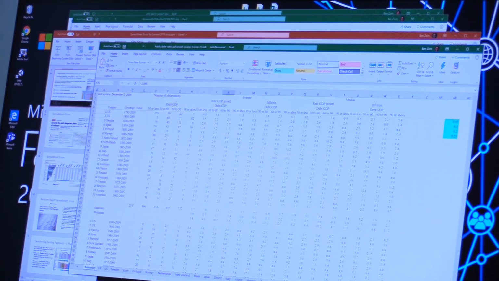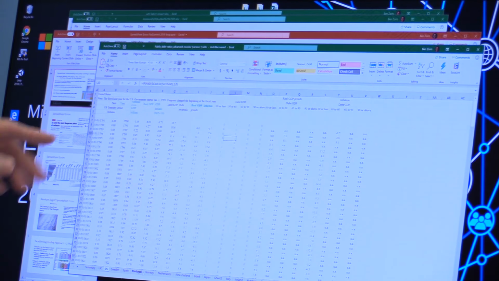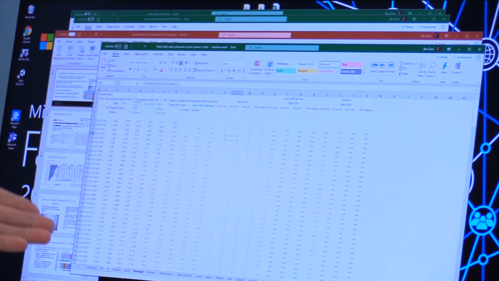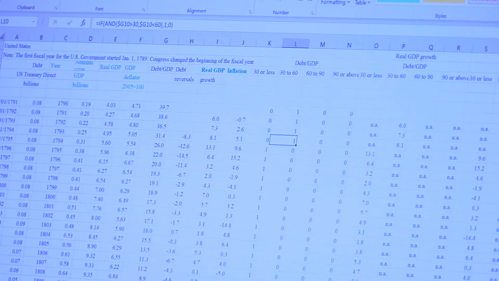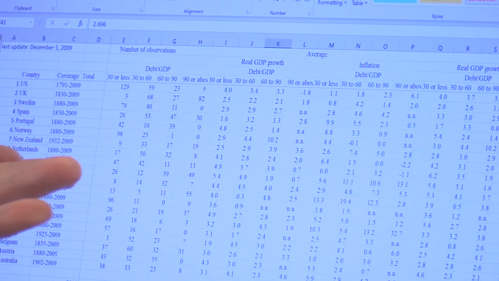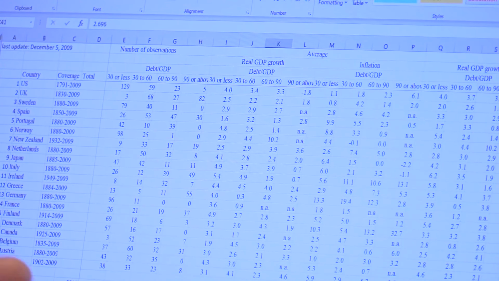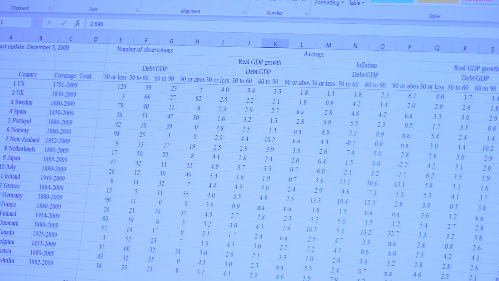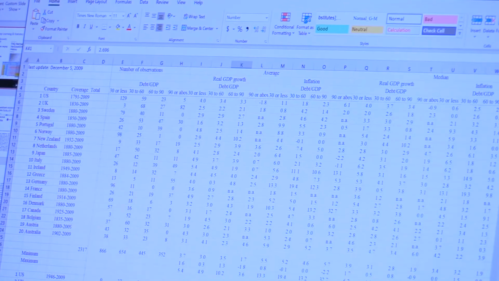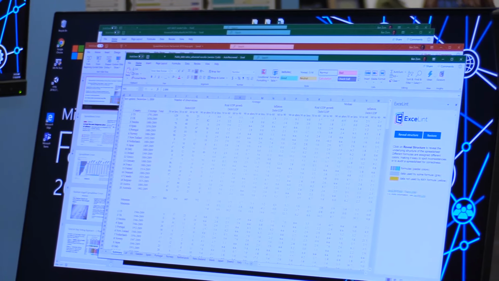And if you look at the spreadsheet, it looks very complicated. In each of these countries, if you break it out, like the US, there are many rows of data for many years, starting in 1791 in the United States. But if you look at the summary, you can imagine why it would be hard as a user of this spreadsheet to understand whether it's correct or not. And so we have a technology called Excellent, which allows us to very quickly understand the structure of the spreadsheet using statistics.